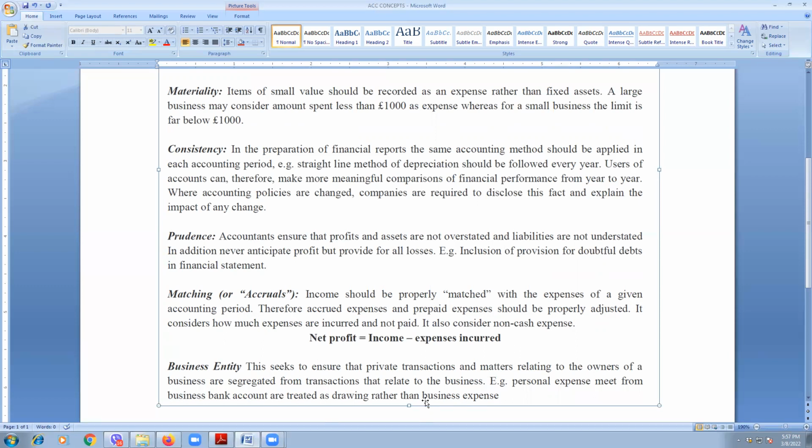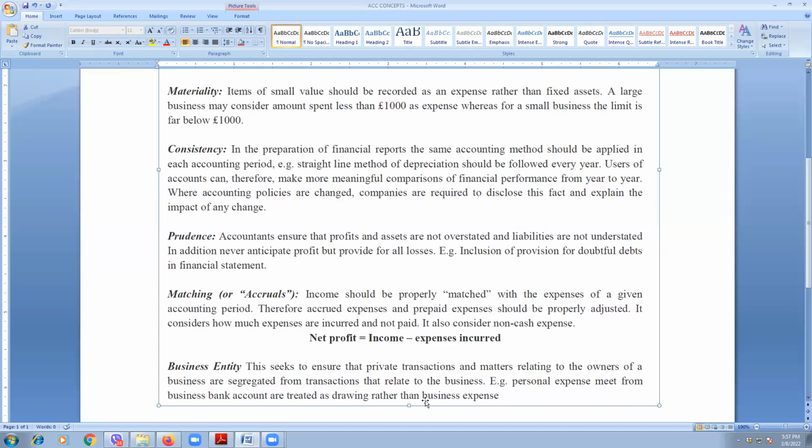But if losses are anticipated, they must be taken into account, such as provision for doubtful debts. If we think that in future some customers will not pay us, we may term that as provision for doubtful debts or allowance for doubtful debts, and we must consider that loss in the current year's financial statement.